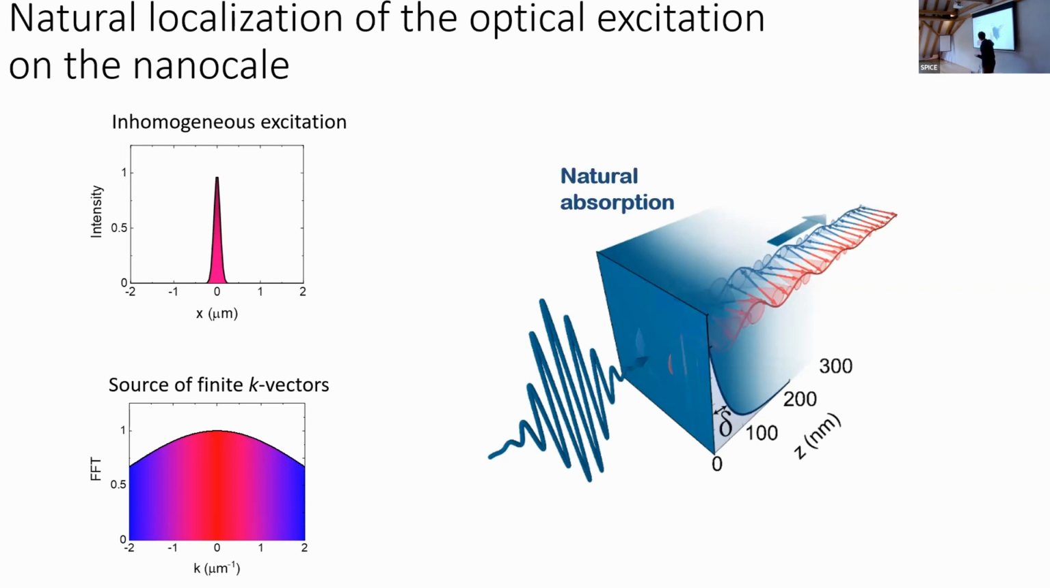And of course, if you create such an even more strongly localized excitation, it serves as a source of all finite k vectors, which can be pretty large. I hope I will be able to convince you later on with some data. So our idea was, let's try to exploit the natural absorption to create wave packets of coherent magnons.